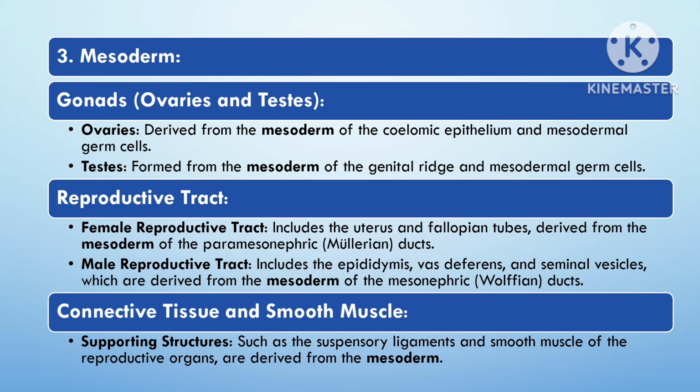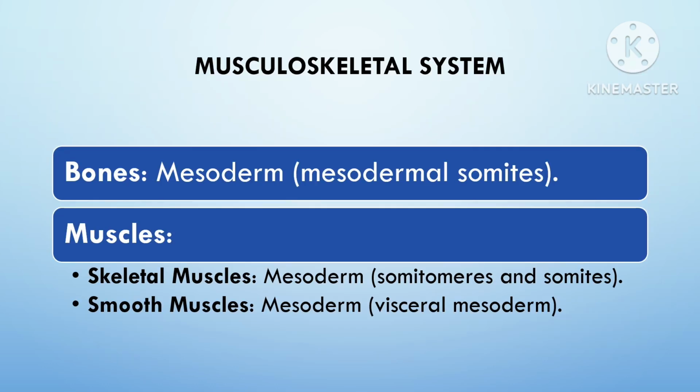Apart from this, the external genitalia of male and female are also mesodermal in origin. The musculoskeletal system develops mainly from the mesoderm germ layer, specifically the paraxial mesoderm and the lateral plate mesoderm.